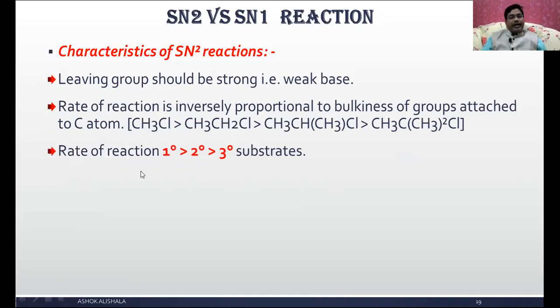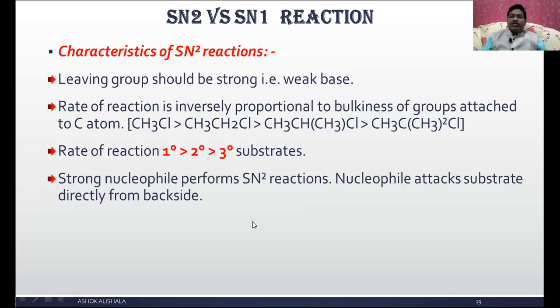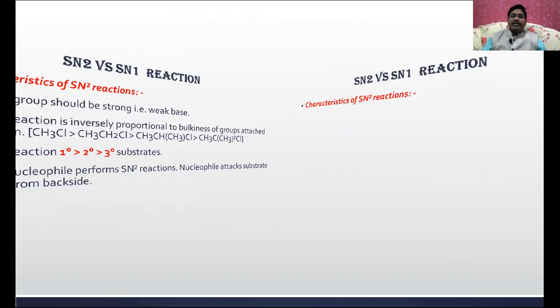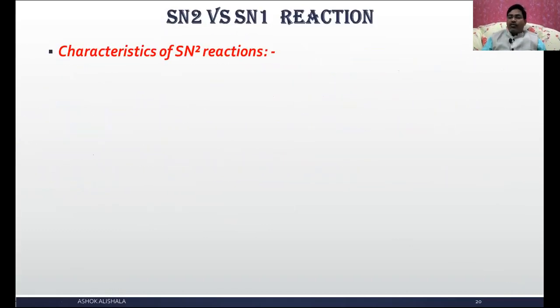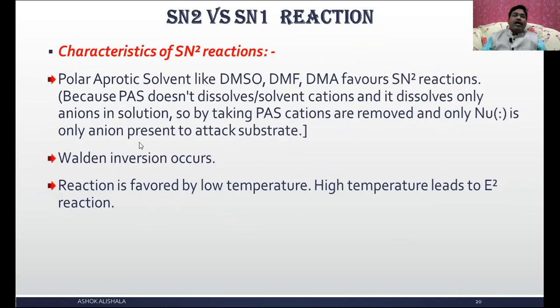So the rate of reaction is in this order: primary alkyl halides are greater than secondary, and secondary are greater than tertiary alkyl halides. A strong nucleophile favors SN2 reactions. The nucleophile attacks the substrate directly from the backside, that is, inversion of configuration takes place, which we call Walden inversion. Polar aprotic solvents like DMSO, DMF, DMA,